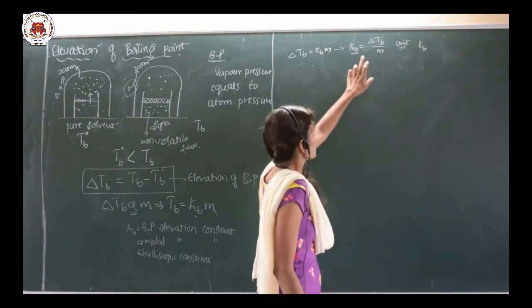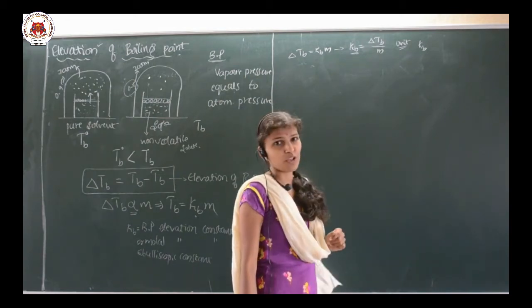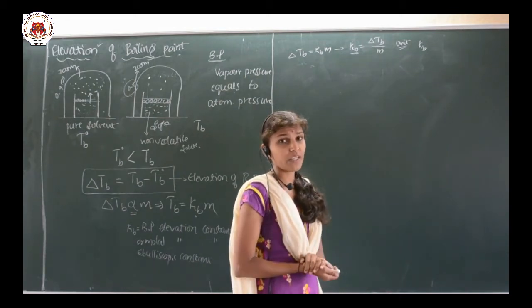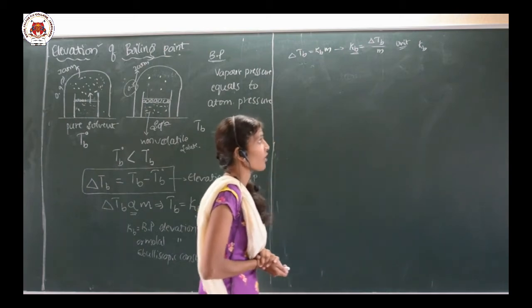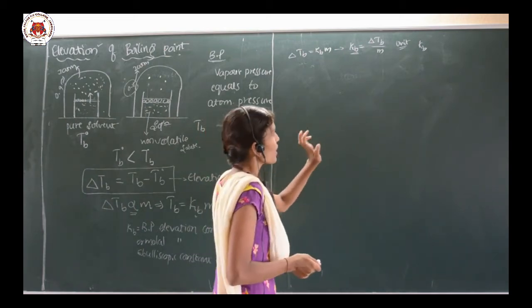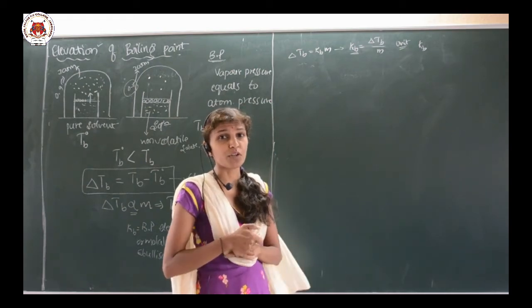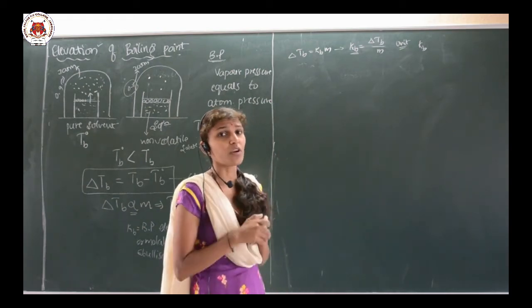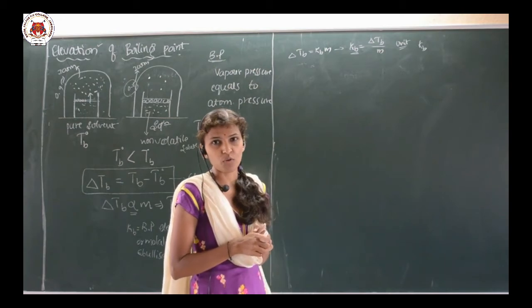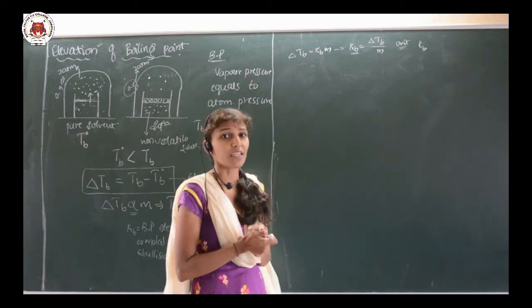Delta Tb is nothing but the elevation of the boiling point. Boiling point is measured in Kelvin, divided by molality. Molality means the number of moles of the solute dissolved in the mass of the solvent taken in kg.